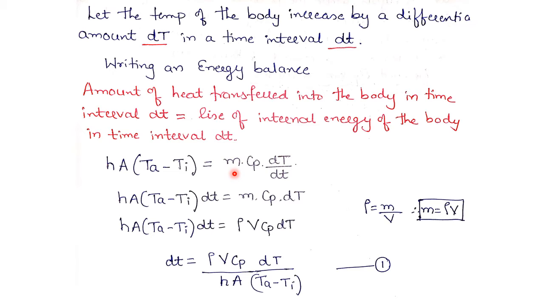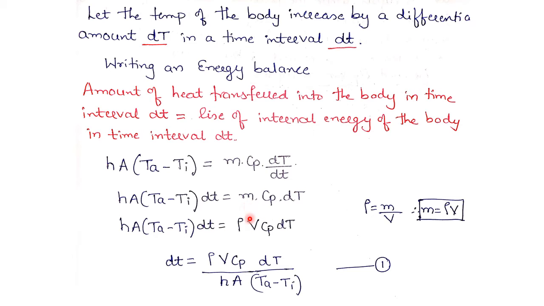Then that will be equal to the rise of internal energy of the body in time interval dt. How will we write this? That is m into Cp into delta T, the same equation written as m into Cp dT divided by dt, that is change in temperature with respect to change in time. So h into A into (Ta minus Ti) dt equals m into Cp into dT.